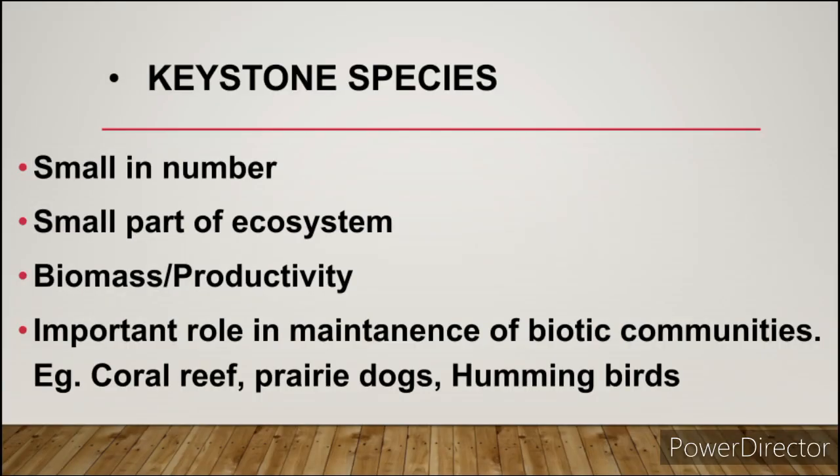Keystone species are small in number. They form a very small part of the biomass productivity, but they play a very important role in maintaining biotic communities, that is maintaining balance in the ecosystem. Examples: coral reefs, prairie dogs, etc.